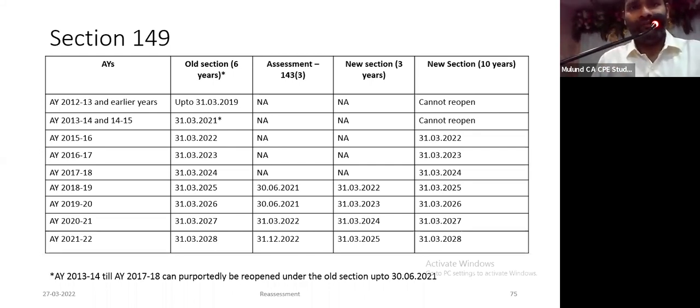If they want to reopen within 3 years, then what is the time limit? If they want to issue after 3 years, before 10 years, what is the time limit? This is only for the purpose of computation of time limits. They have to certainly fulfill conditions of section 148, 148A, 149, 1B. Income represented in the form of asset or expense as escaped assessment.